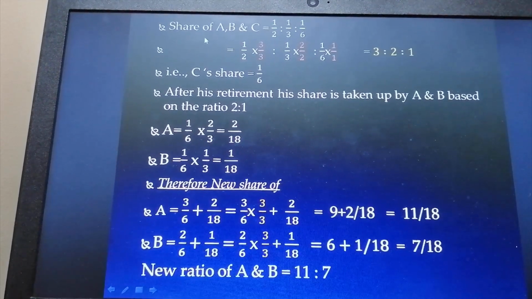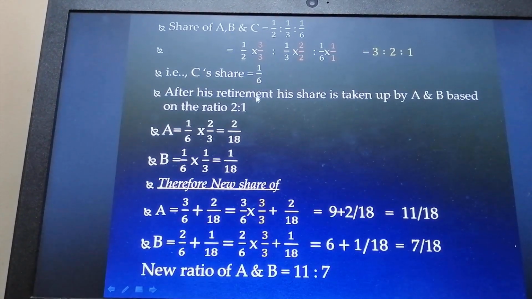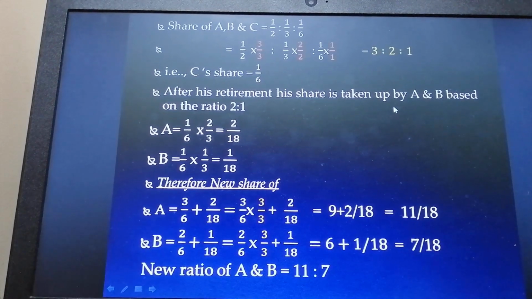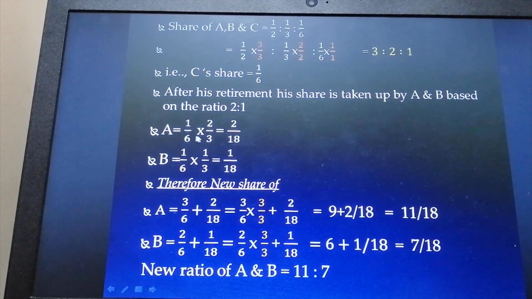Who is the retiring partner? C is the retiring partner. His profit sharing ratio is 1/6. This 1/6 share is taken up by A and B based on the ratio of 2:1. Now we need to calculate the part of share which has been taken up by A and B based on this ratio. Now we calculate it.